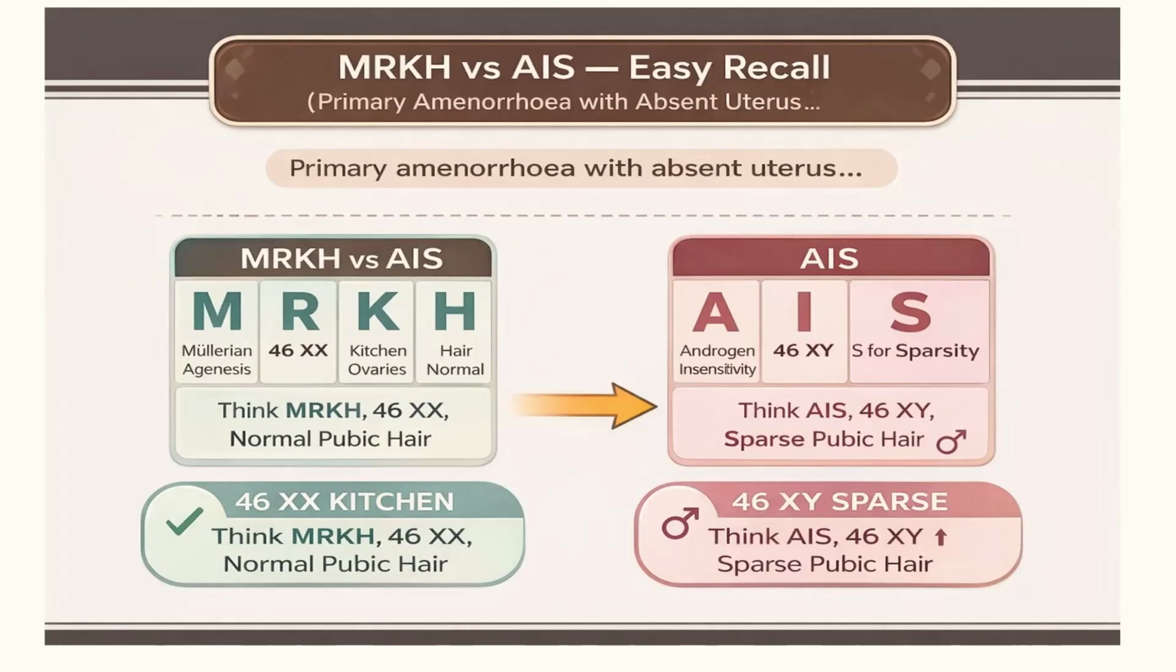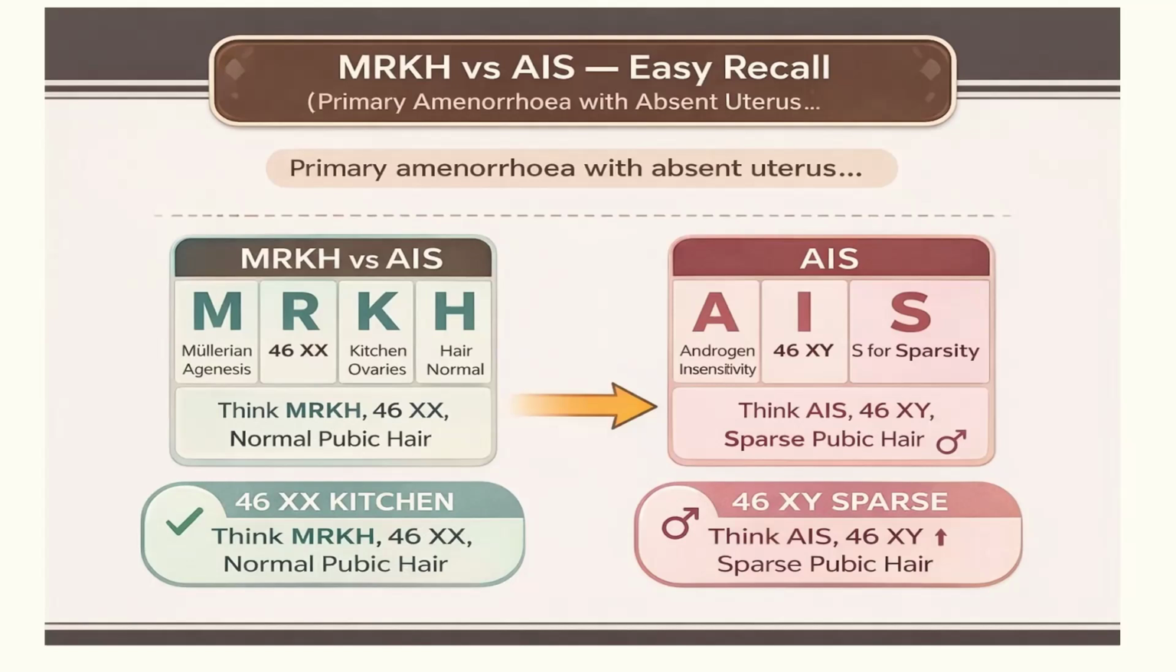You can remember M for Mullerian agenesis, R is going to give you the clue about 46XX, and K is for the kitchen ovaries. I would like to add the word kind ovaries instead of kitchen ovaries, because I like the word kind for K. And H stands for hair normal in case of MRKH. So think MRKH, 46XX and the normal pubic hair. Okay, so if you're given the scenario of 46XX normal pubic hair, you should think of MRKH.